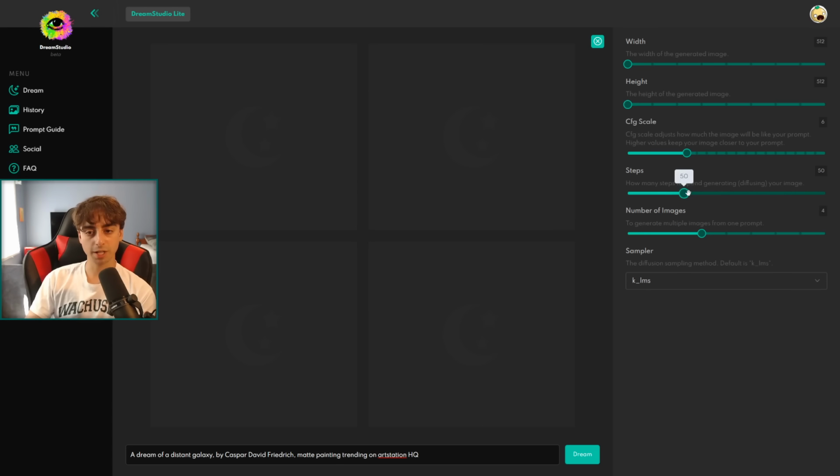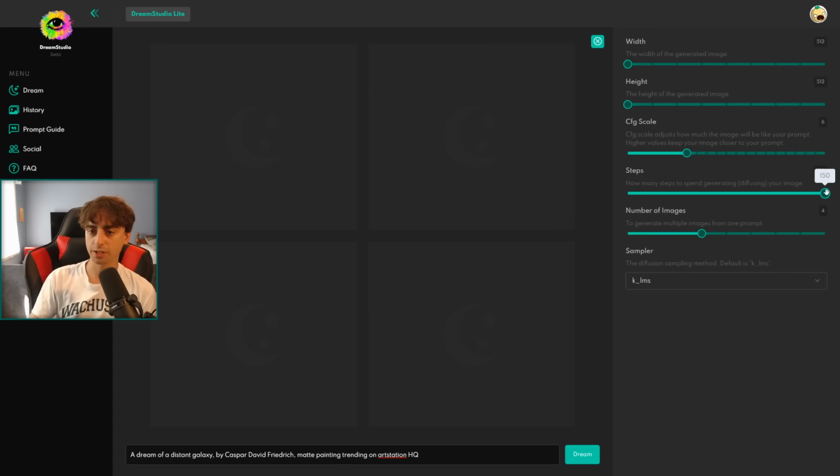Now we're moving on to steps. Again, this is the thing that the more we increase it, the more an image is going to cost. The default is 50, but you can still actually get really good images with lower step values. I was messing around at 35, 20 steps, and you get decent images. We can go all the way down to 10 steps, and up to 150. You might think you want the most steps, the most time spent generating an image, but again, this can over-process an image sometimes. If it only takes like 37 steps to produce a nice picture of a lemon, for example, then why do I need to continue to generate further all the way to 150?